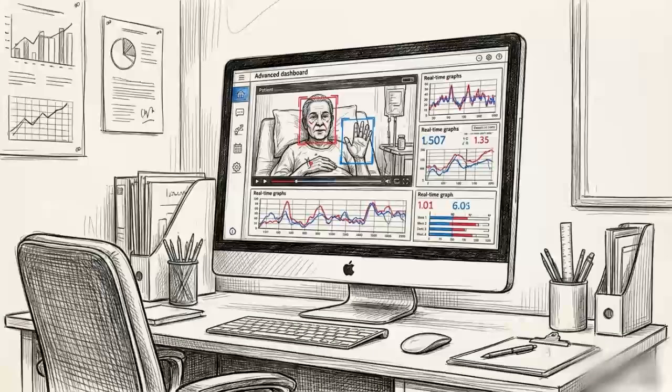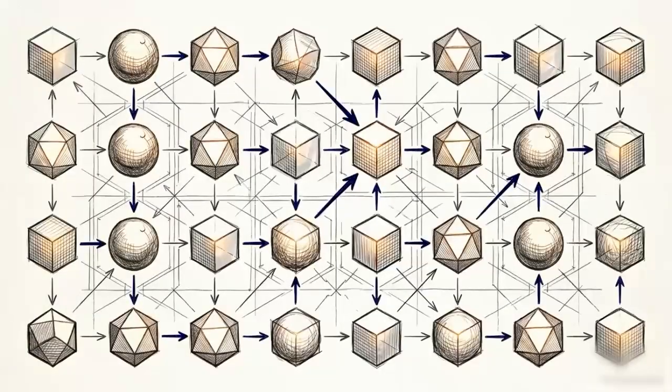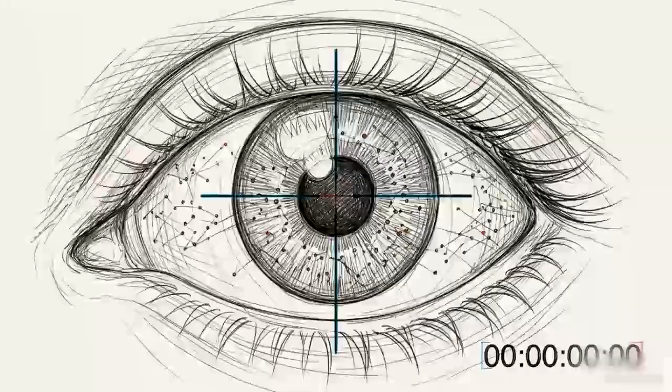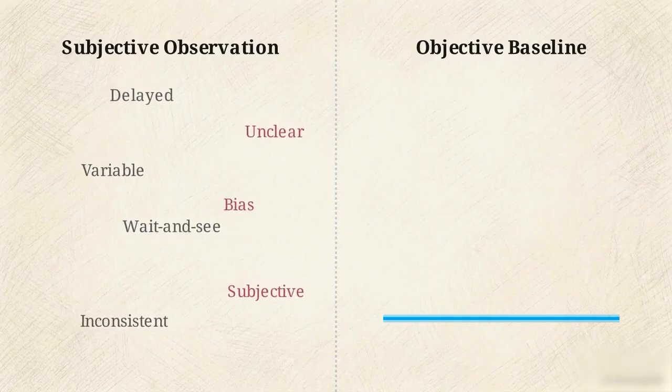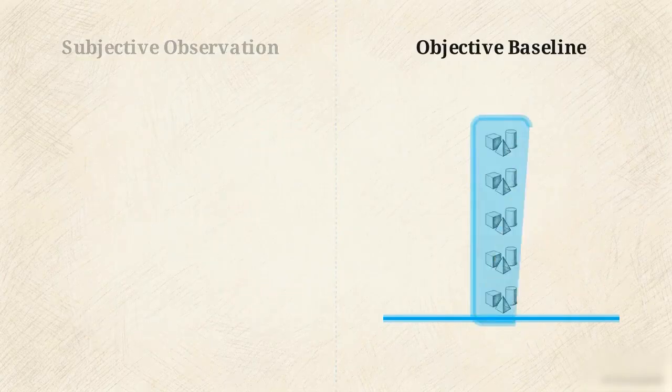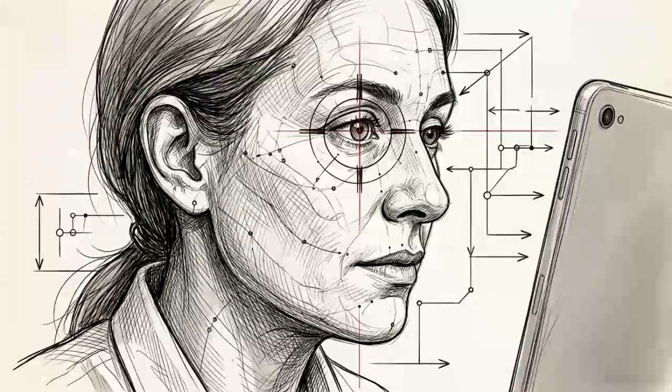Artificial intelligence offers a way to quantify these behaviors by tracking digital biomarkers. These are objective, measurable data points, like gaze duration or vocal frequency, that provide a consistent baseline for detection. Shifting from delayed, subjective opinions to real-time, objective data is the most direct path to securing the window for early pediatric intervention. The first layer of this computational mapping uses computer vision to analyze external behavioral data.